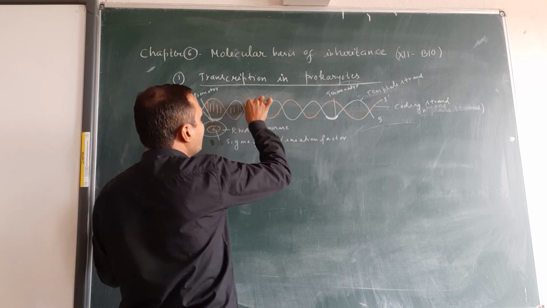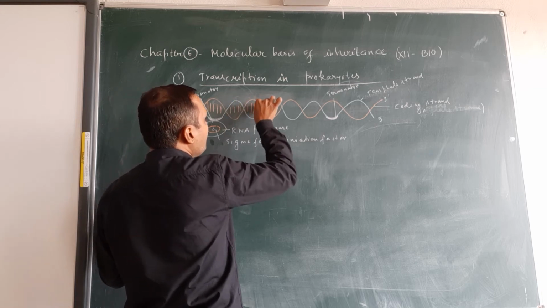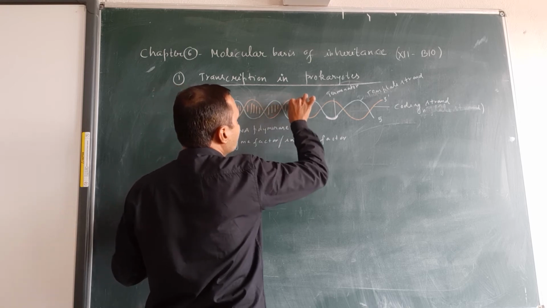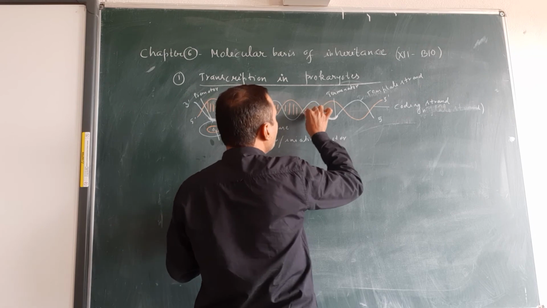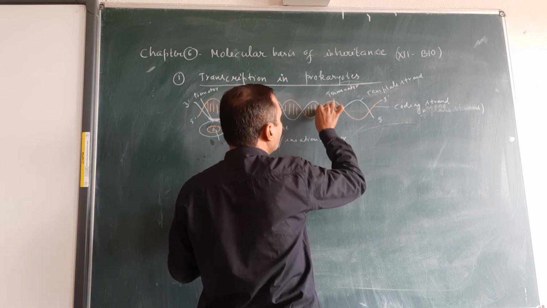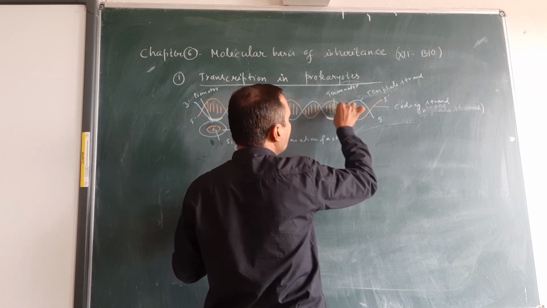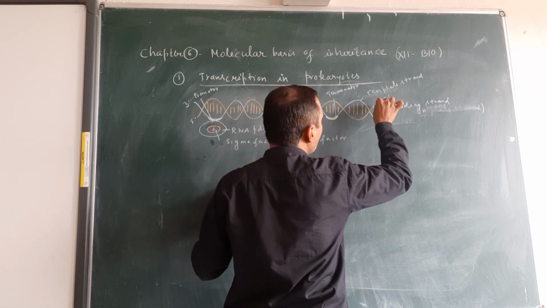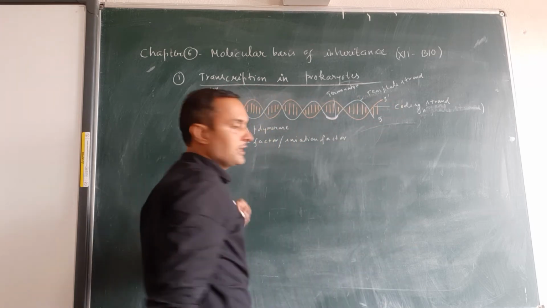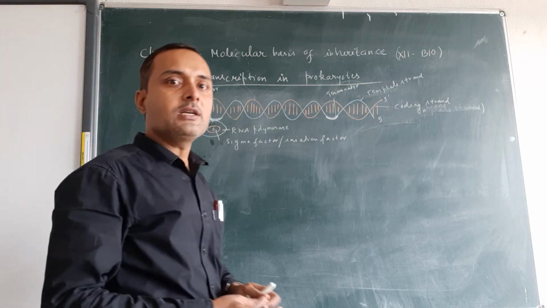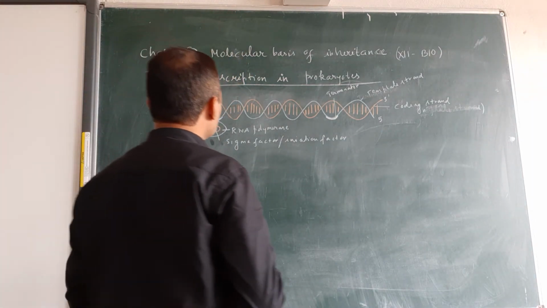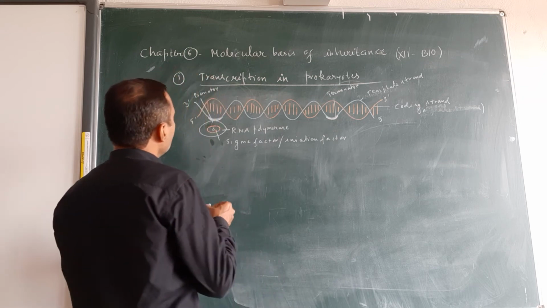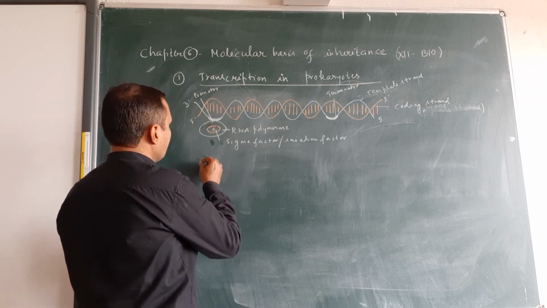But in the NCERT book, only binding is given, so you have to know about only binding. This is the first step of transcription, initiation. Now let us see step 2, that is elongation. In case of elongation, unwinding of DNA occurs.